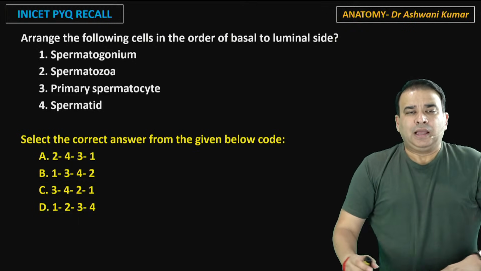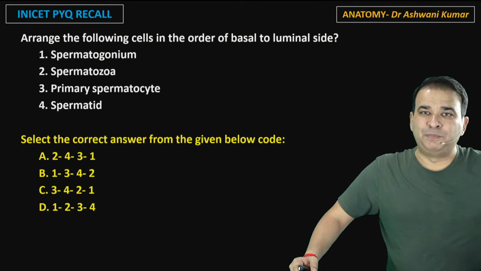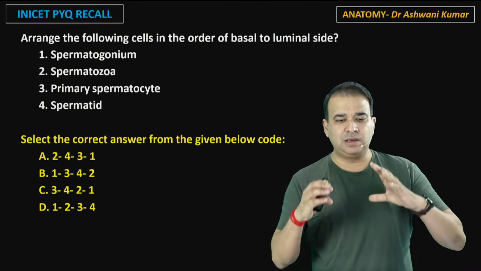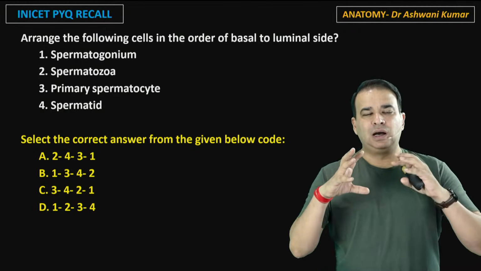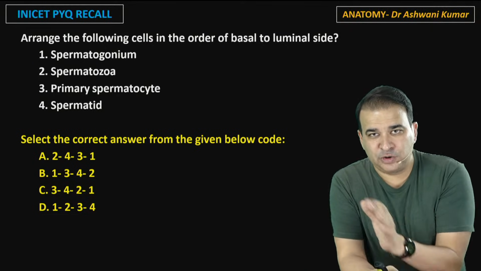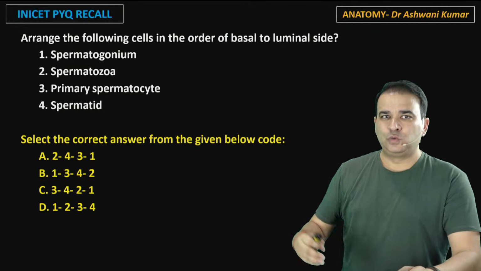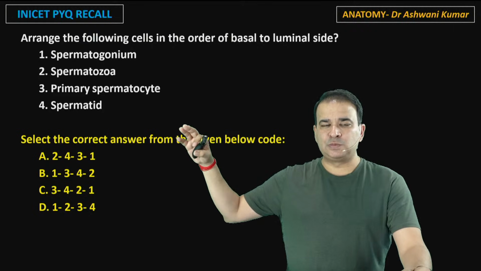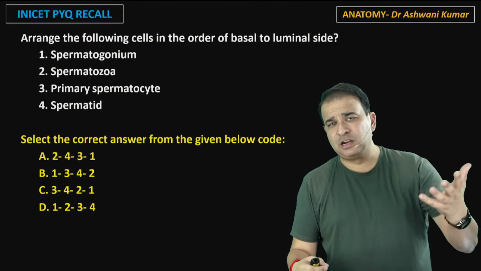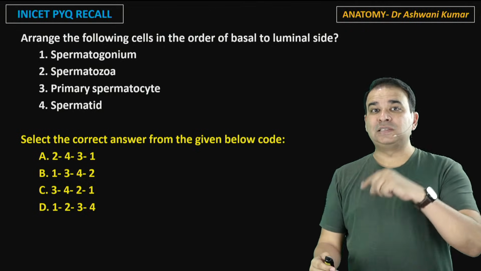Okay. Next in line, the question asked was to arrange the following cells in order from basal to luminal side. So basically the question is about how the different stages of spermatogenesis are placed in the seminiferous tubule. When you take a section of the seminiferous tubule, how do you see them arranged? The spermatogonium, spermatozoa, primary spermatocyte, spermatid, and secondary spermatocyte are all given here, and you have to arrange them from the basal to luminal side.